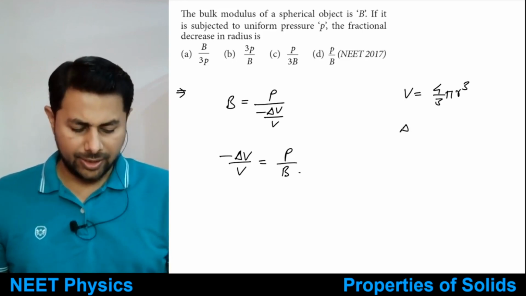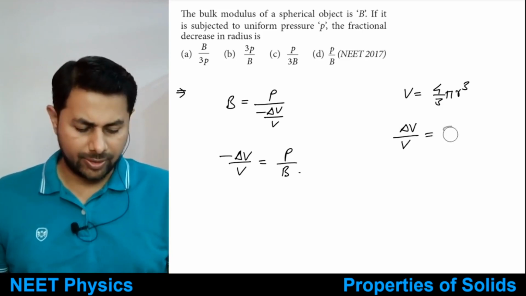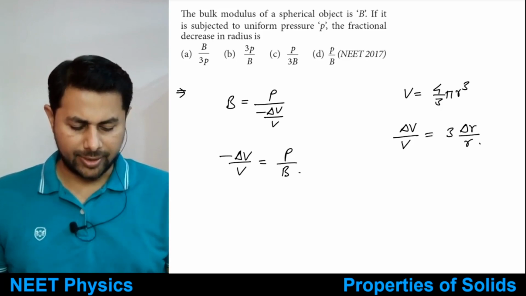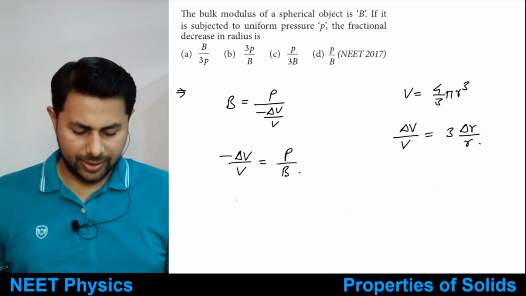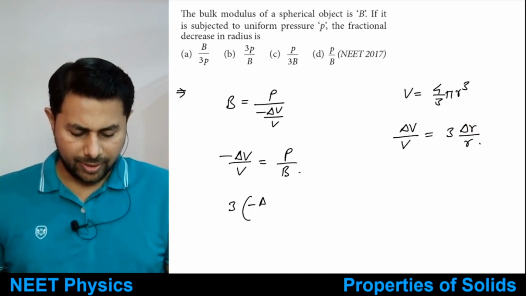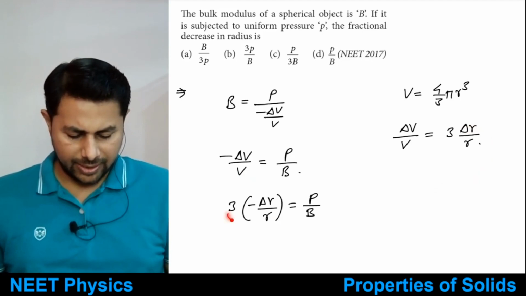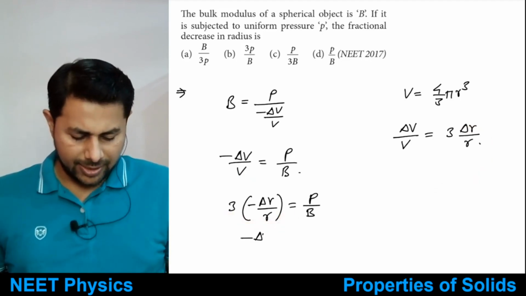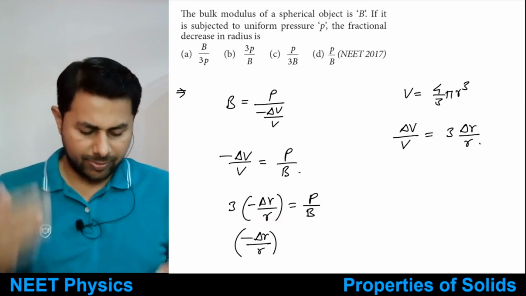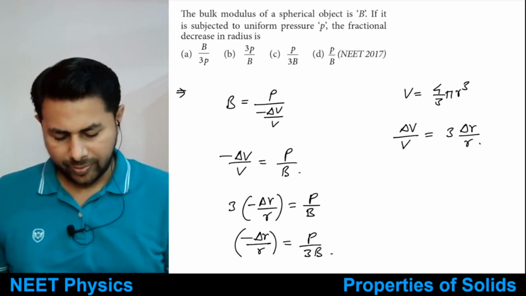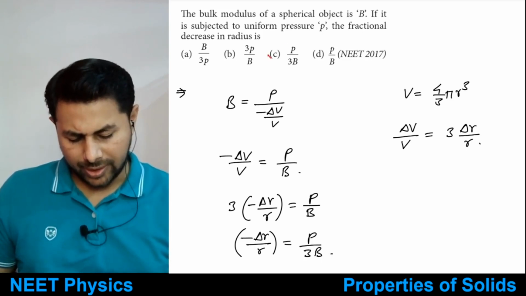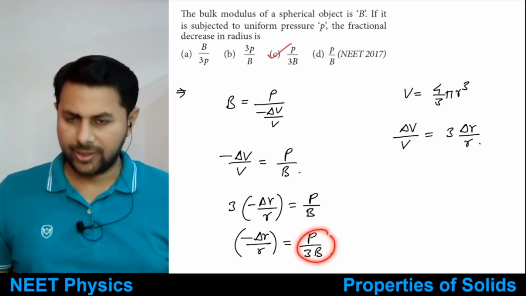So the change in volume per unit original volume, remember the first chapter, would be equal to 3 times delta r by r. If we substitute that here, then what do we get? Delta V by V is 3 times delta r by r. So 3 times minus delta r by r is P by B. So we can take 3 to the other side. So minus delta r upon r, which means decrease in radius per unit original radius, is equal to P divided by 3B. That's the answer. So it is correct, option C. Everyone said option C. That's correct.